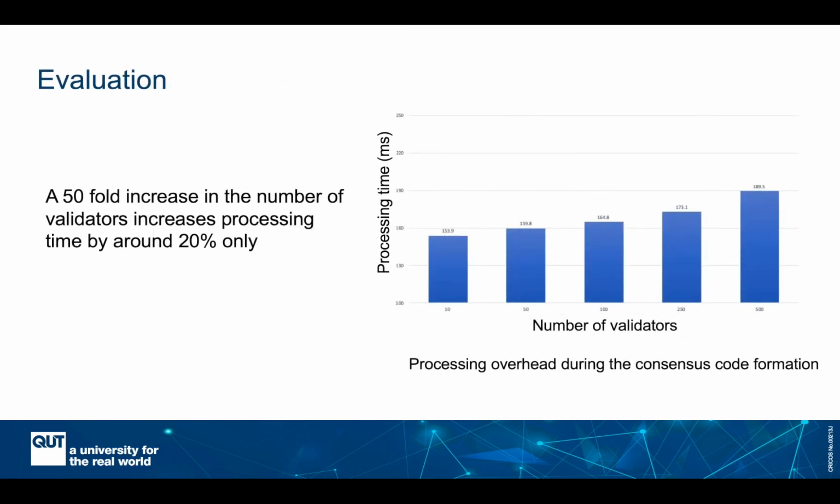Here's a very simple evaluation output. As I said, there's no processing overhead for storing transactions in the blockchain. We've measured the processing overhead during the consensus code formation, and we can see that a 50-fold increase in the number of validators increases the processing time by around 20%, which shows the high scalability of tree chain.